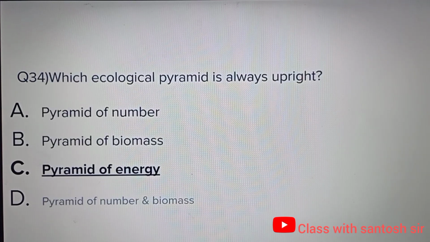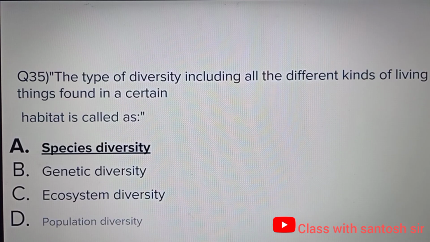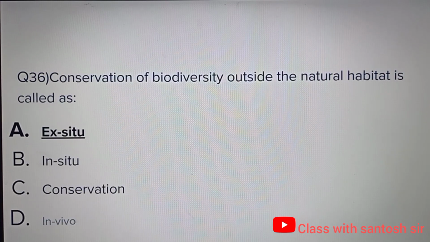Which ecological pyramid is always upright? Pyramid of number, pyramid of biomass, pyramid of energy, pyramid of number and biomass. Answer is pyramid of energy. The type of diversity including all different kinds of living things found in a certain habitat is called as species diversity, genetic diversity, ecosystem diversity, population diversity. And the correct answer is species diversity. Next, conservation of biodiversity outside the natural habitat is called as ex situ, in situ, conservation, in vivo. Correct answer is ex situ.